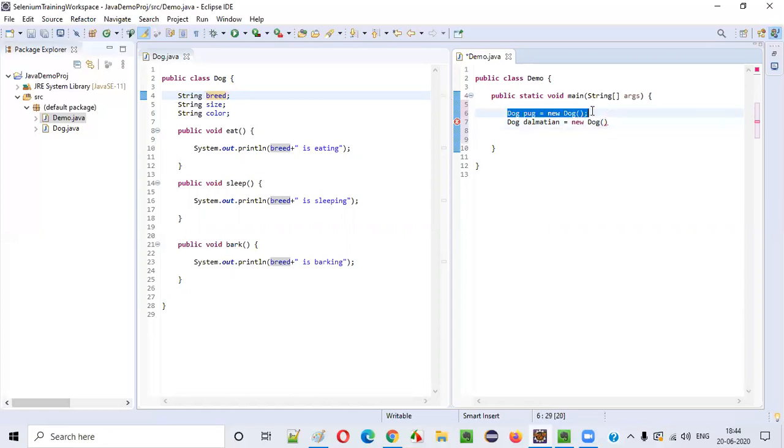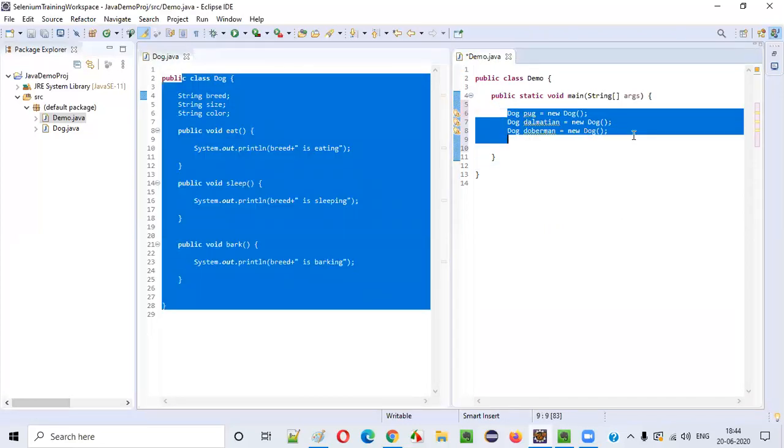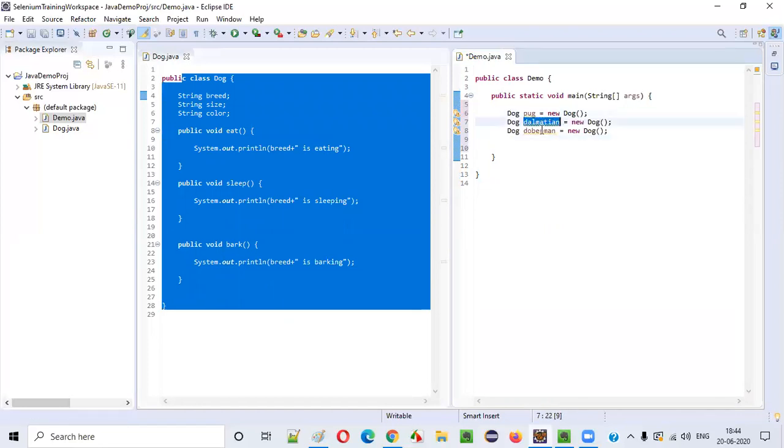Here, the first object got created for the dog class with object reference as pug, and the second object got created with the object reference Dalmatian. The third object I'm going to create is Doberman. Like this, you can create any number of objects, guys. If you have a good list of dog categories with you, you can create a lot of objects. So using this class template, we are able to create different objects: Pug object, Dalmatian object, Doberman object.